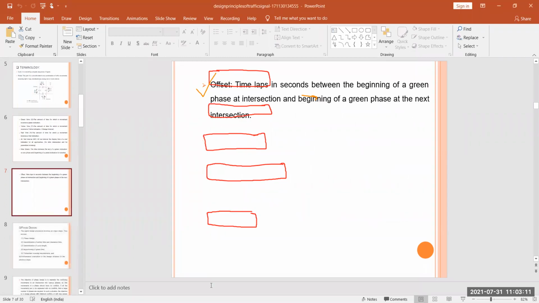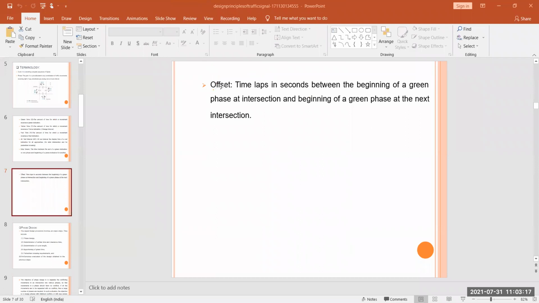Next is your offset. This offset you also read in your surveying, but this is not that offset. So it is the time lapse in seconds between the beginning of a green phase at an intersection and the beginning of a green phase at the next intersection. So this is known as offset.